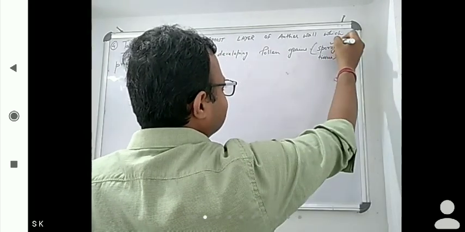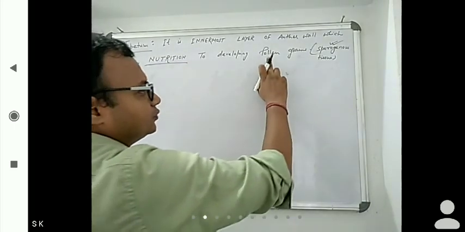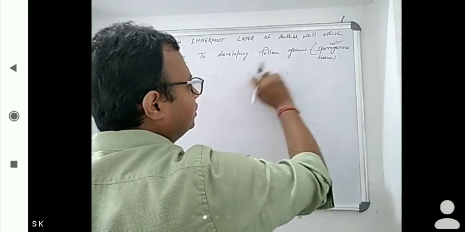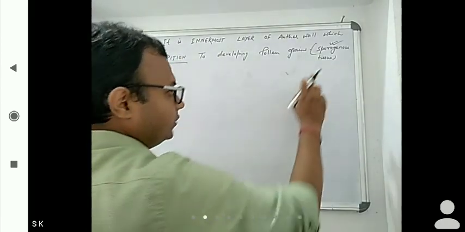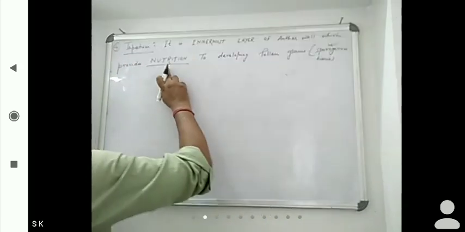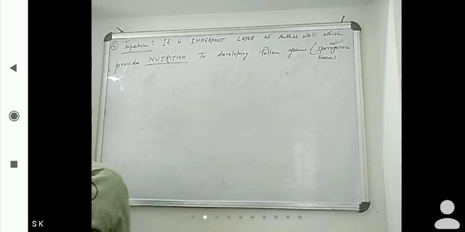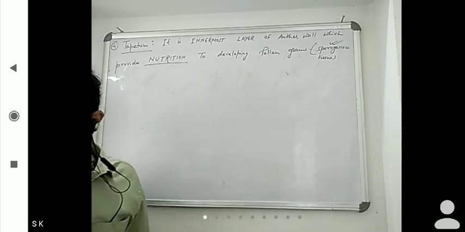Sometimes sporogenous tissue is given, so if you do not remember pollen grains, give attention. The structure providing nutrition to the sporogenous tissue or developing pollen grains is tapetum.